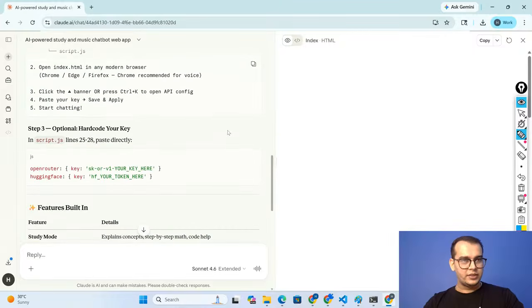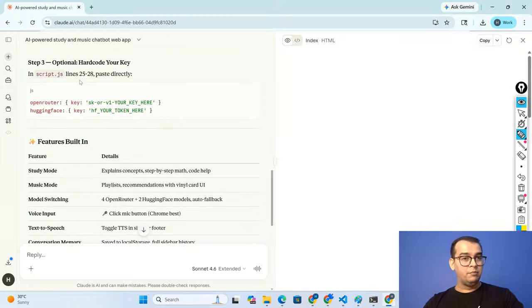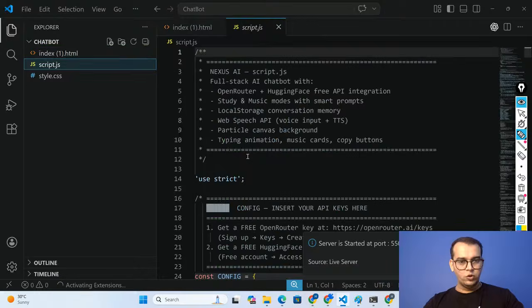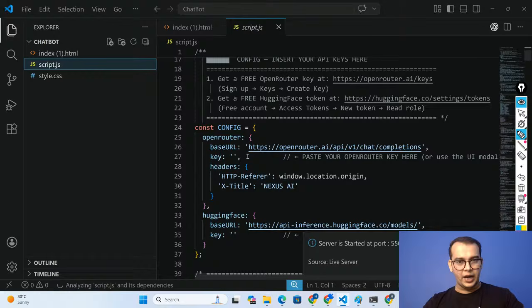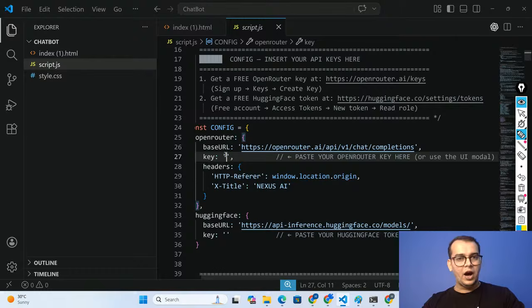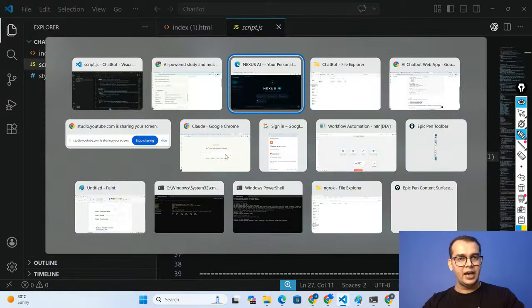Okay, as you can see, open the HTML file, everything is there. Click on the banner, it is done. On line number 25 and 28, you need to paste these particular keys. Now I'll go to my JavaScript code. At line number 25, you can see the key is missing, guys. Okay, what is the key? And how can I get the key?